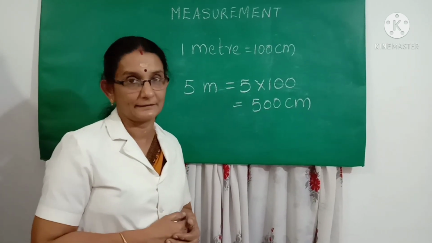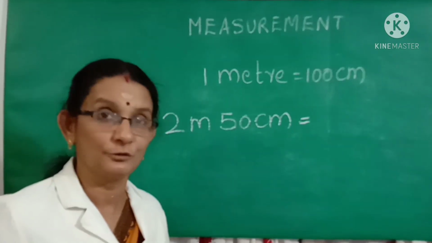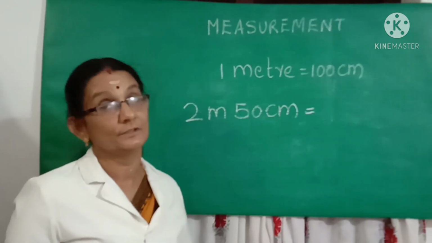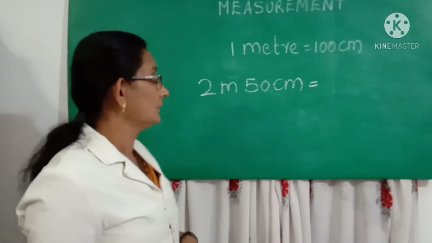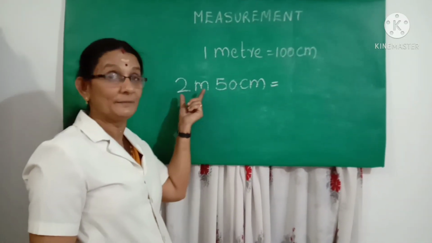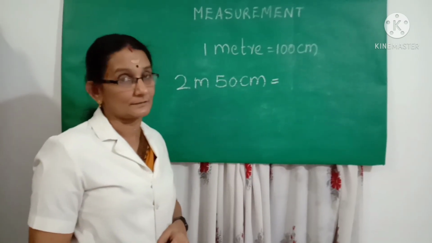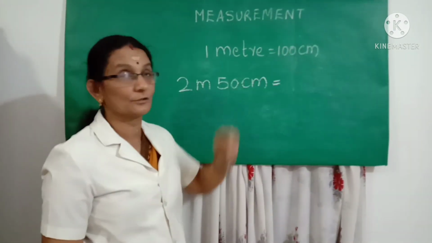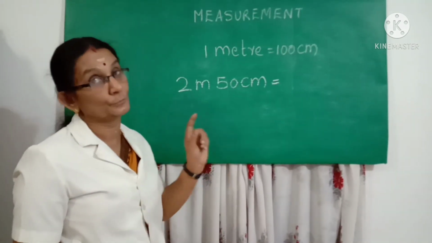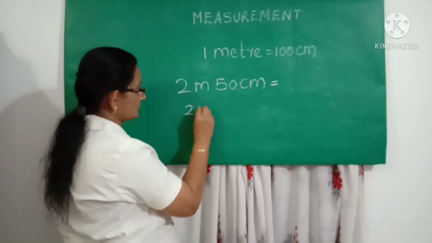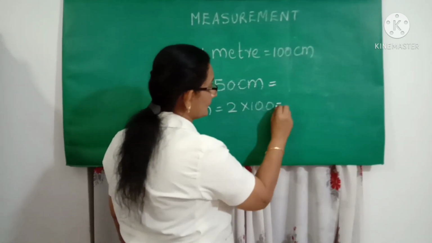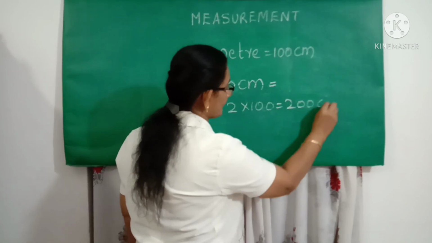Now, let us go for another example. I want to convert 2 meter and 50 centimeter into centimeters. Already 50 is in centimeters, so I need to convert 2 meters into centimeters. We know that 1 meter is equal to 100 centimeter. So 2 meter is equal to 2 into 100, which is equal to 200 centimeter.